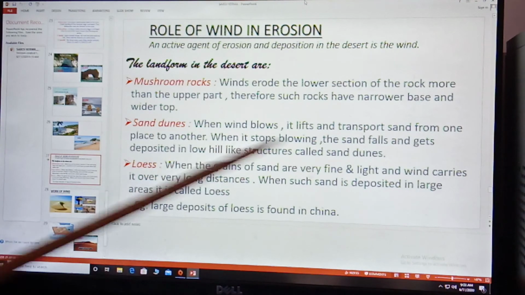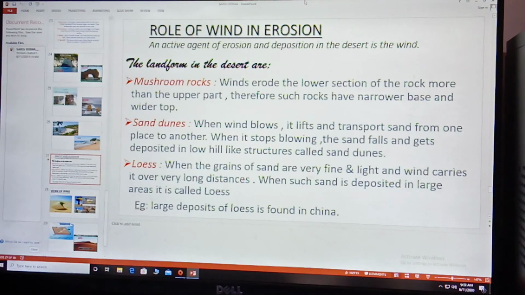Now sand dunes. When wind blows, it lifts and transports sand from one place to another, and when it stops blowing, the sand falls and gets deposited in a low hill-like structure called a sand dune. Next is loess. When grains of sand are very fine and light, and wind carries them over a large distance, and such sand is deposited in a large area, it is called loess. Large deposits of loess are found in China.